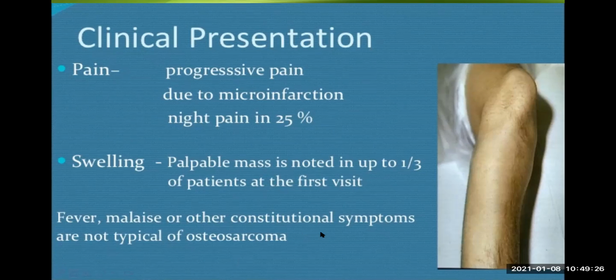That is the most common site for osteosarcoma. Fever, malaise, or other constitutional symptoms are not typical of osteosarcoma. If they occur predominantly, then probably some other differential diagnosis has to be thought of, maybe osteomyelitis, or sometimes maybe Ewing sarcoma.